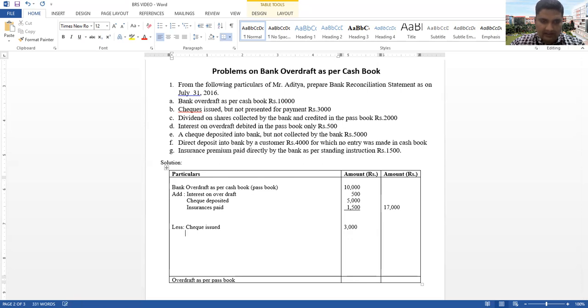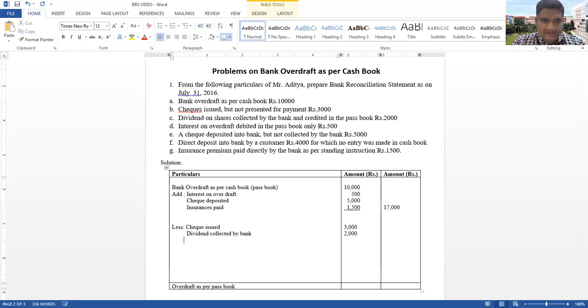That one we are adding now: dividend collected by bank. In the inner amount column, we mention 2,000 rupees.